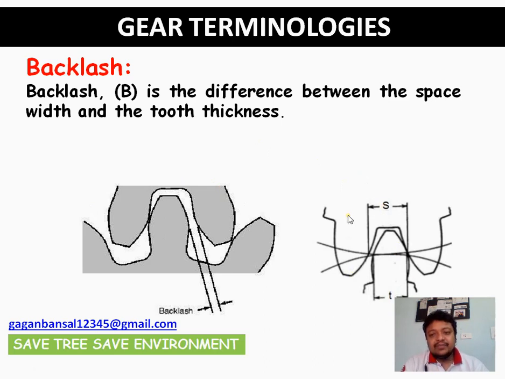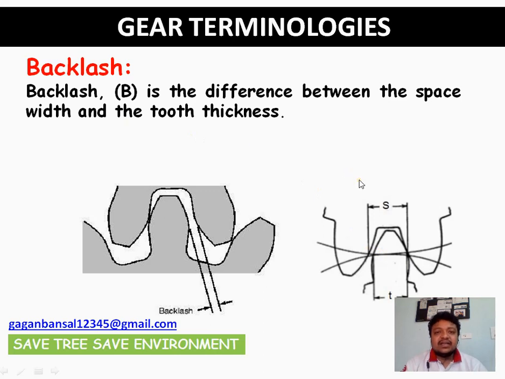And one thing very important: though we are taking the general terminology in which we pre-assume that the tooth thickness of the two meshing gears is the same, as the module is always the same, and that the tooth space is the same. Otherwise, when we define backlash, it is basically the difference between the space of one tooth and the thickness of the mating tooth.